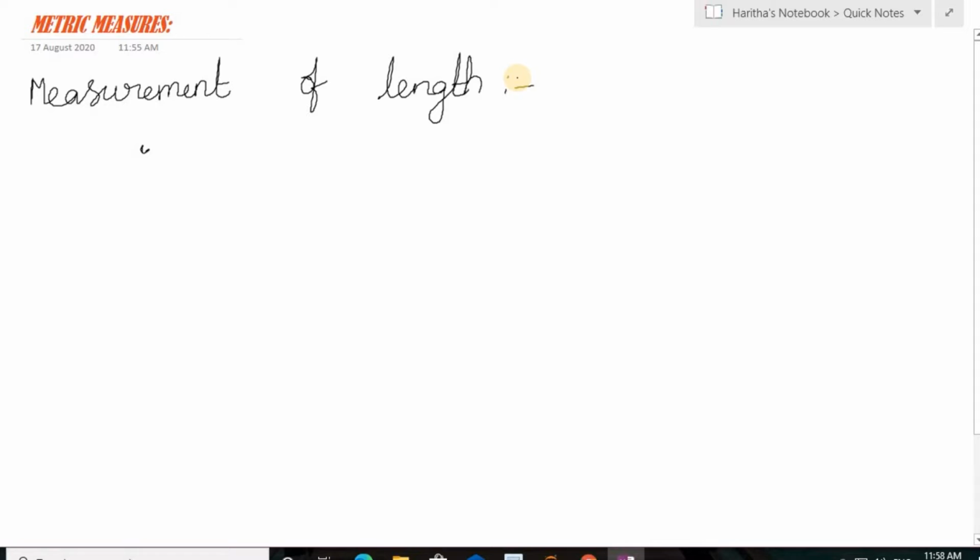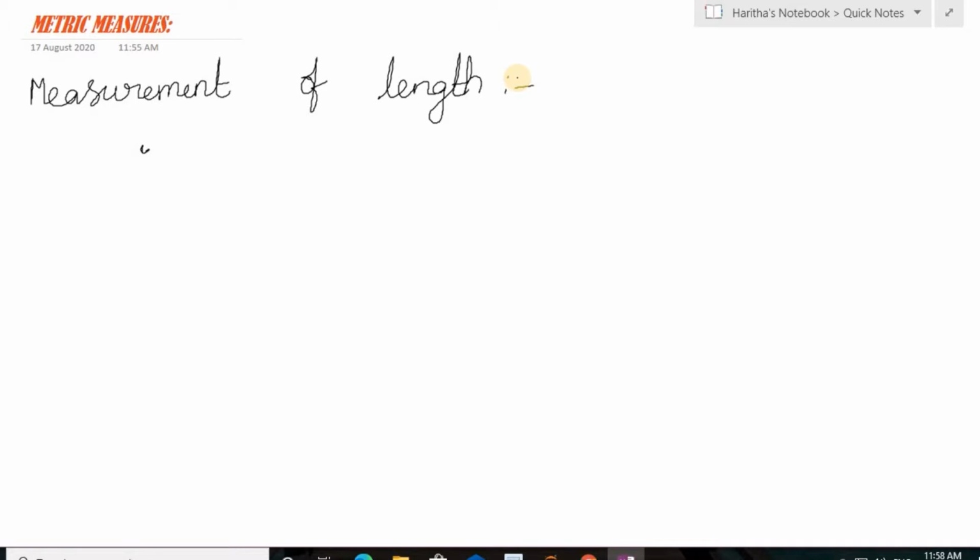So what do you all know about measurement of length? In our daily life we come across situations. For example, if anyone asks you what your height is, you'll say I am 4 feet or 5 feet, 5'2", 5'3". That is also a unit based on length. In our daily life we see so many objects like bench, table, thread, wall, and for all these things we can measure the length.